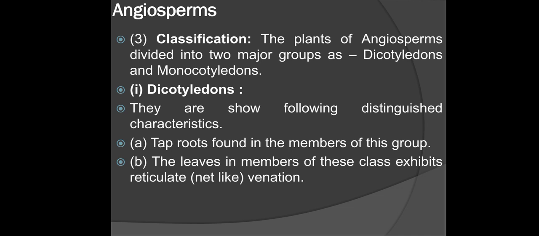Now the classification of angiosperms. The plants of angiosperms are divided into two major groups: dicotyledons and monocotyledons. First, dicotyledons show the following distinguishing characteristics. Tap roots are found in the members of this group. They exhibit reticulate venation.